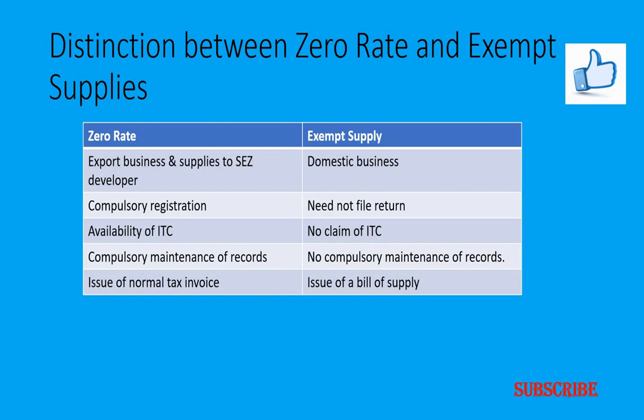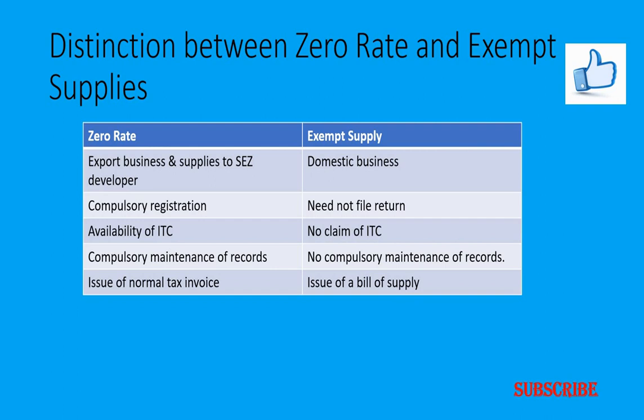In case of zero rate supply, the supplier has to compulsorily register under the GST Act, whereas in case of exempt supply, he need not file return and he need not register himself under the GST. In case of zero rate supply, the supplier can claim the input tax credit, whereas in case of exempted supply, the supplier cannot claim the input tax credit. In case of zero rate supply, he has to maintain the records compulsorily as he wants to claim the ITC. In case of exempt supply, there is no compulsory maintenance of the records.